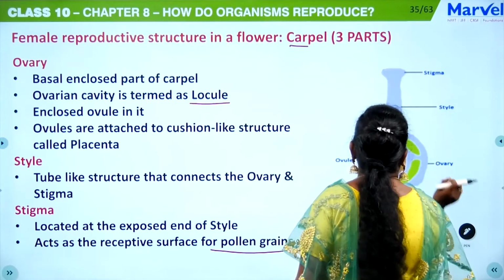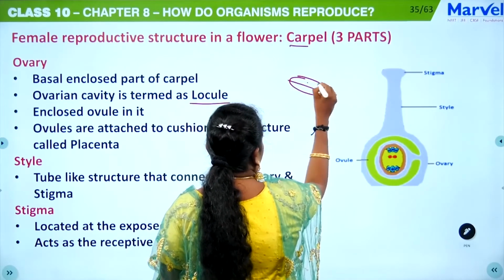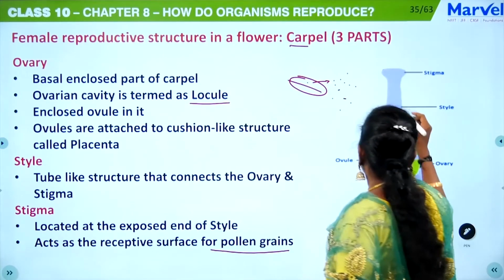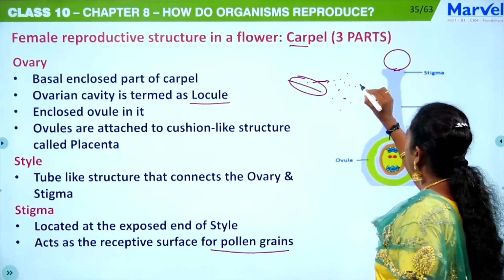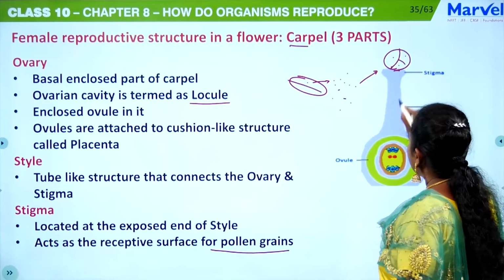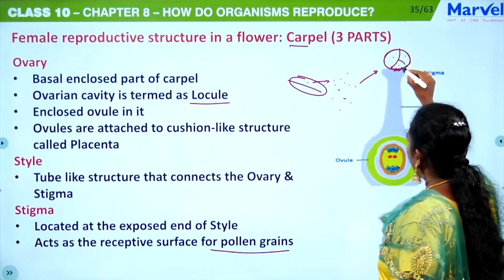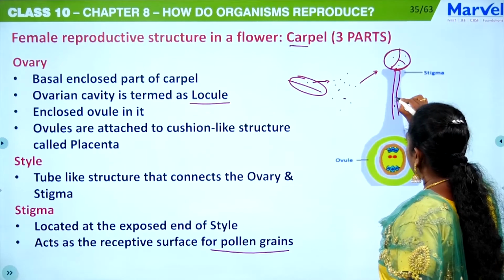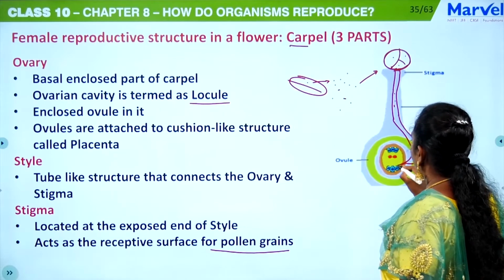Here you can see, as I have told you, this is a female part, this is a male part. From this the pollen grains are released. This pollen grain will come and attach to this part, the stigma. I will just zoom in on one pollen grain. It will be like this with 3 cells, with the gametes. Slowly this pollen grain will develop a pollen tube with the gametes in it. That male gamete will come and combine here.